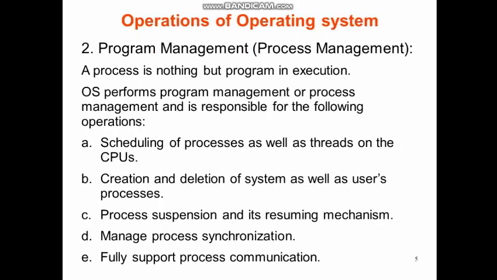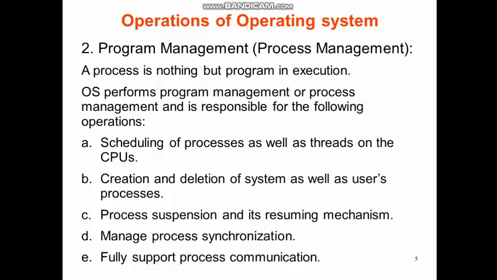Second important operation is the program management or process management. Now let us first clarify the difference between program and process. Process is nothing but program in execution, and related to processes, the operating system has to perform the following operations.